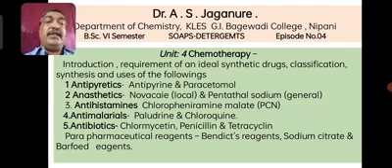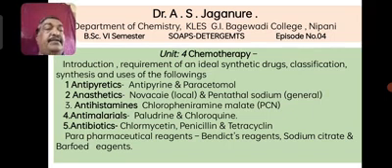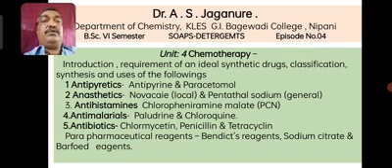Then the last one is parapharmaceutical reagents like Benedict reagent, sodium citrate and Fehling reagent. All these are the names of reagents. These are all used for testing samples from the human body. Benedict reagent will tell you in the urine what the level of sugar is in the human body. I will discuss all these one by one in detail.